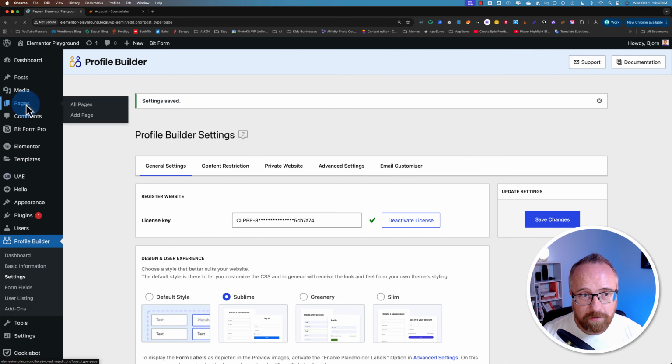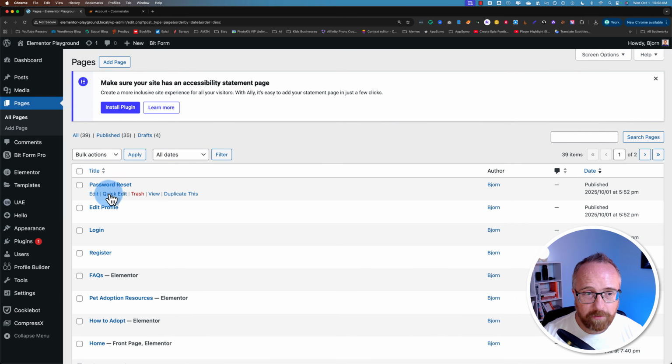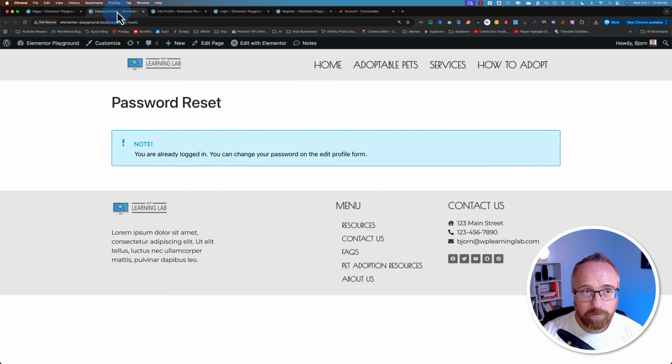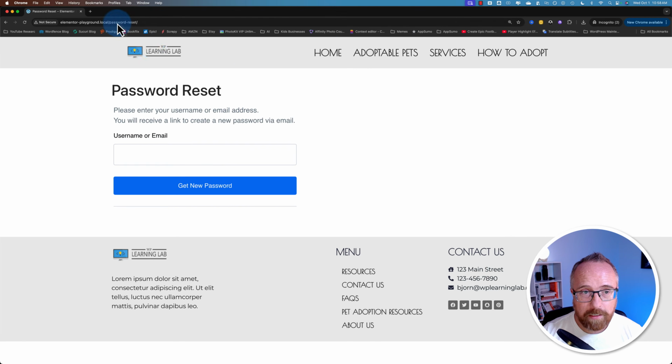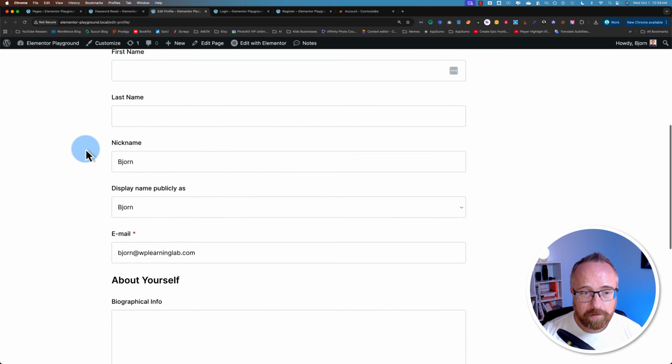Now let's go to Pages and sort by date so we see the most recent pages that have been created. We have the password reset page, the edit profile page, the login page, and the register page. Those are all created by Profile Builder when we went through that startup wizard. The password reset page looks like this. This is how it looks when we're logged in. If we view this incognito, we'll see how it looks when you're not logged in. Nice and clean.